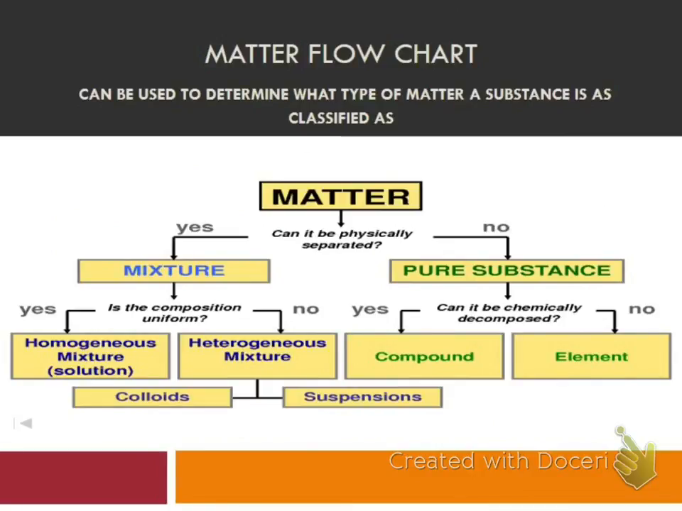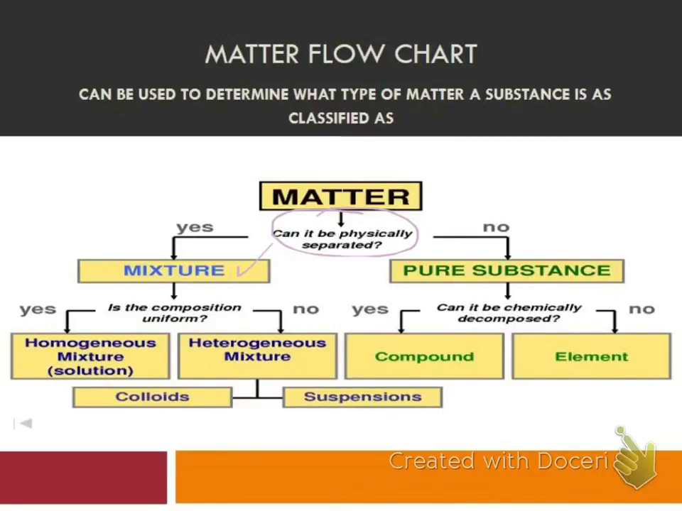Okay. This brings us to the matter flow chart. The matter flow chart is going to show us how we can help decide what these things are. So when I see something, I first ask myself this question: can it be physically separated? In other words, could I boil off the water? If I dissolved salt in water and I boil off the water, I get the salt back and I get the water back separately. So that would be an example of a physical separation. So we would say, yes, that it can be separated by physical means, so now it's a mixture. So we would go to the mixture side.